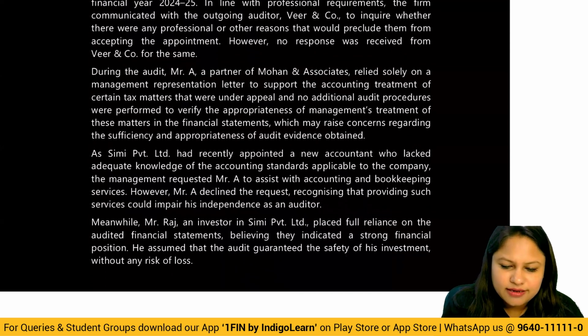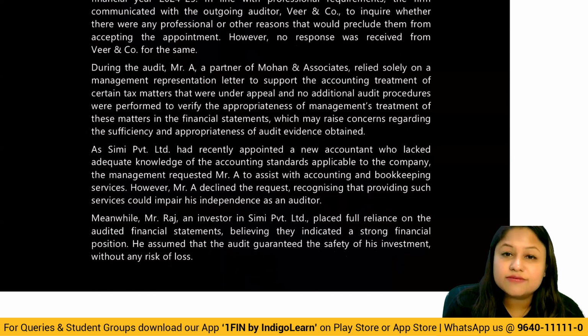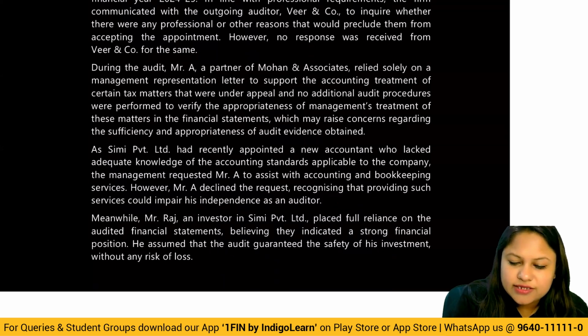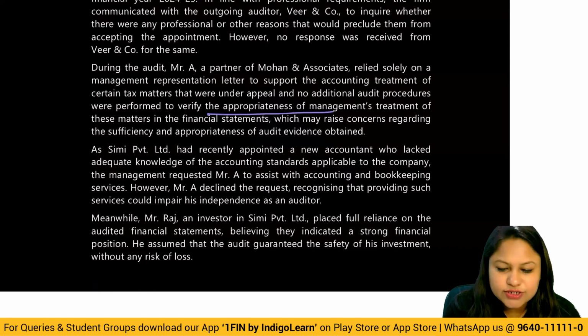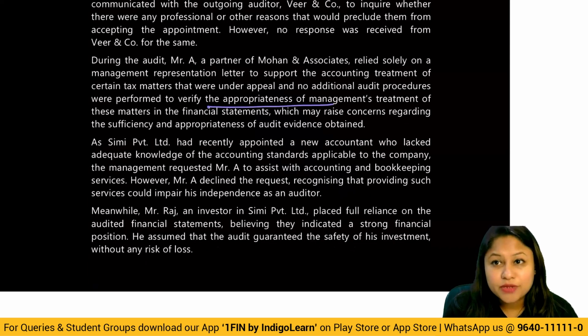During the audit, Mr. A, a partner of Mohan and Associates, relied solely on the management representation letter to support the accounting treatment of certain tax matters that were under appeal, and no additional audit procedures were performed to verify the appropriateness of management's treatment of these matters in the financial statements, which may raise concern regarding sufficiency and appropriateness of the audit evidence.